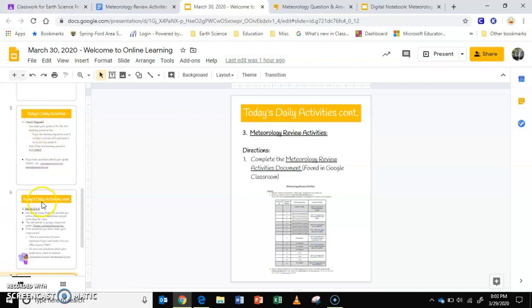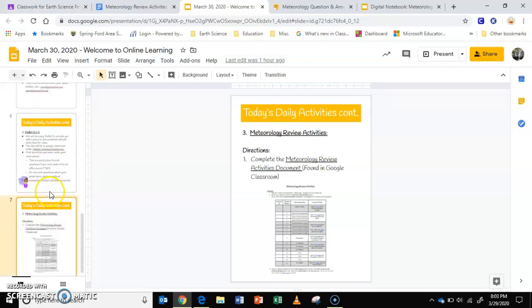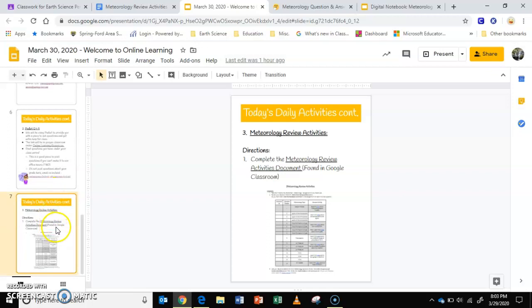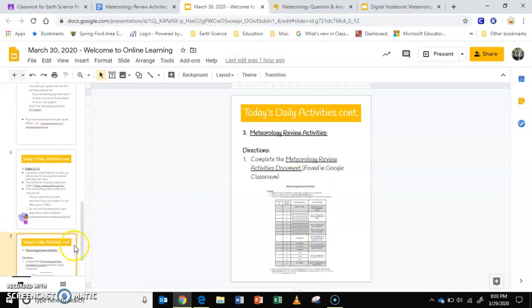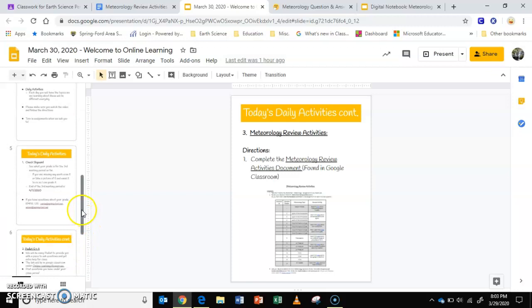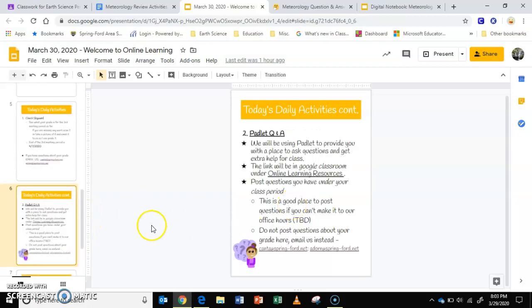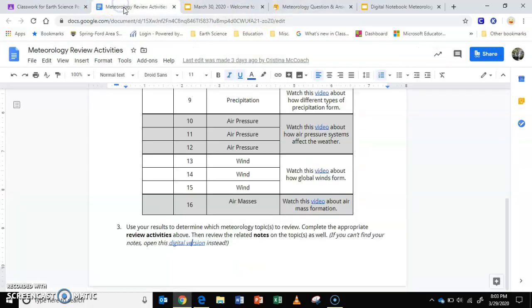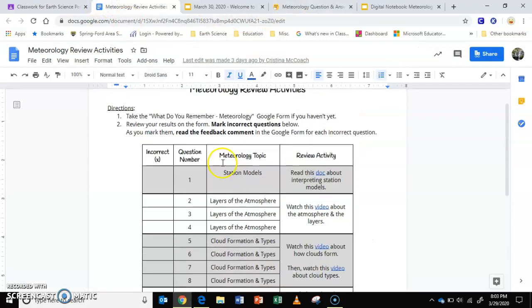You're going to check Skyward, you're going to go to the Padlet and take a look at that, and you're going to complete the meteorology review activities. If you have any questions, post them in the Padlet. That's what I'm going to be looking for you to do. I'm going to be looking to see that you've completed the Google form, and then we're going to talk to you a little bit about what we want you to do with the review activity that you see here.